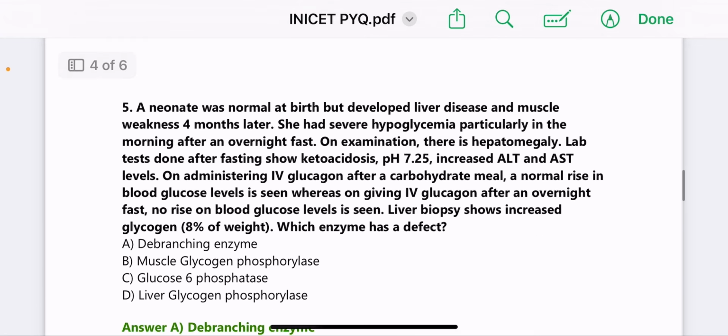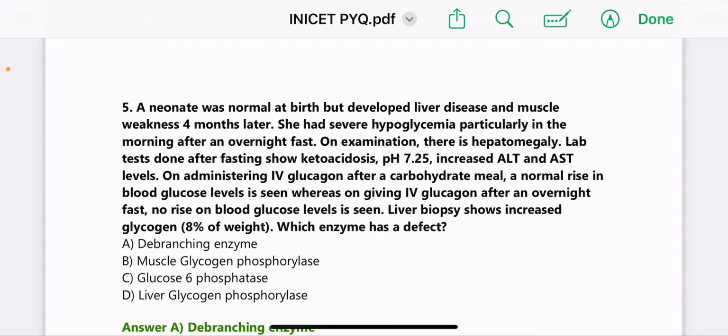Next, a neonate was normal at birth but developed liver disease and muscle weakness 4 months later. She had severe hypoglycemia, particularly in the morning after an overnight fast. On examination, there is hepatomegaly. Lab test done after fasting shows ketoacidosis. pH is 7.25 and increased ALT and AST levels are seen.